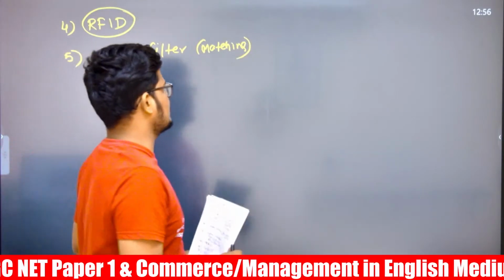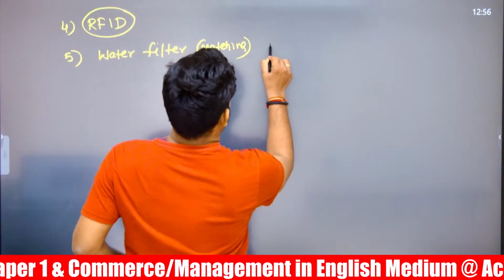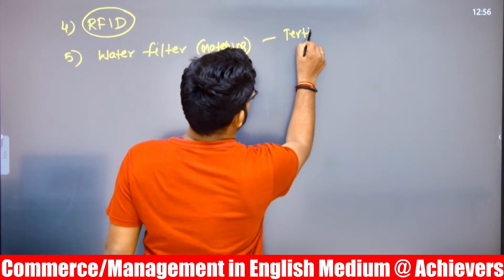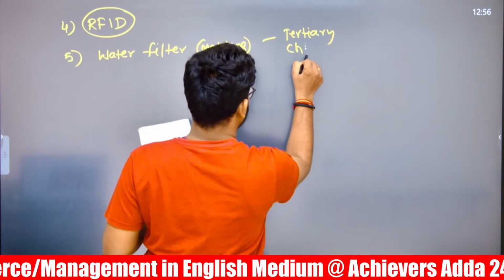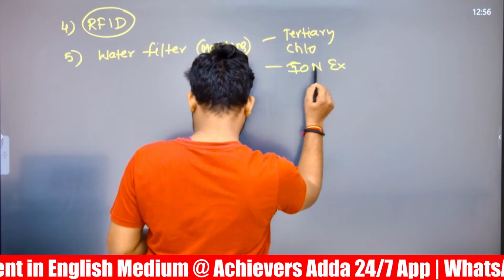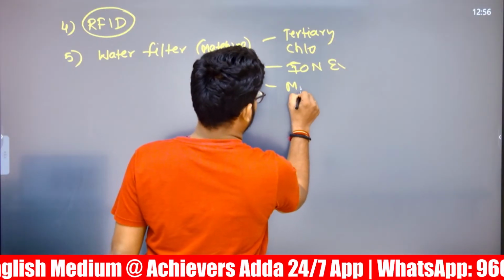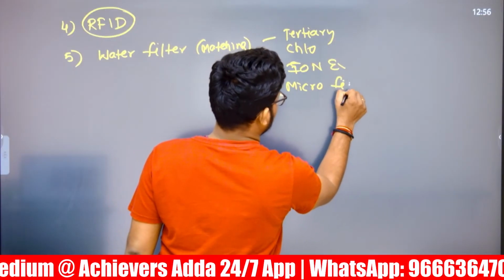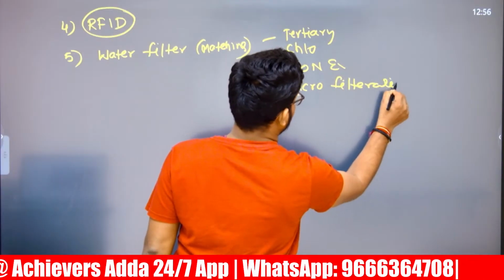The options were tertiary chlorination, ion exchange method, as well as microfiltration.